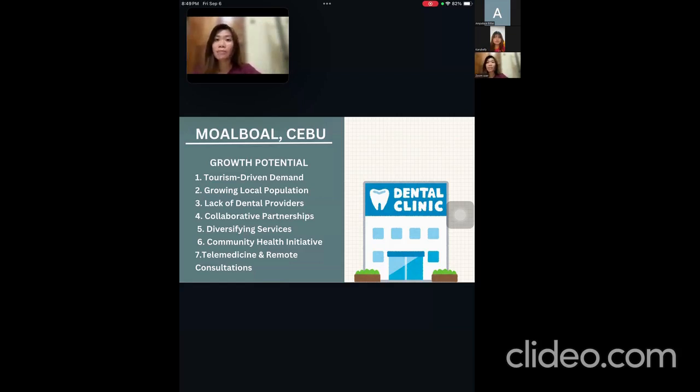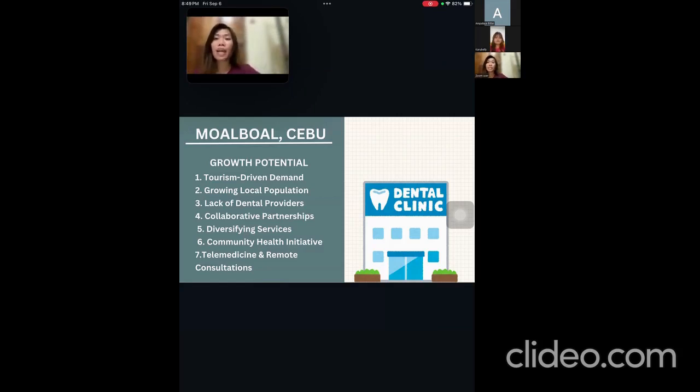Next is diversifying services. Offering a wide range of services such as preventive care, cosmetic dentistry, such as whitening or veneers, orthodontics, and even dental implants would appeal to a broader audience. Offering high-demand specialized services like oral surgery, endodontics, and cosmetic enhancements can differentiate the clinic.